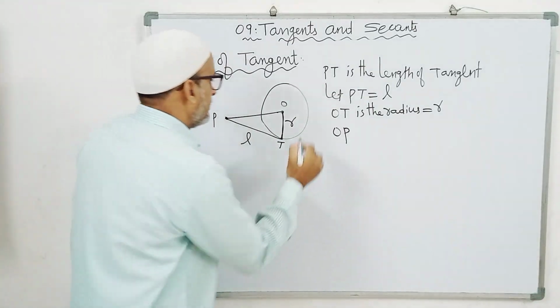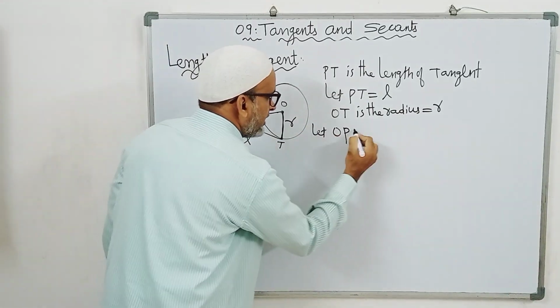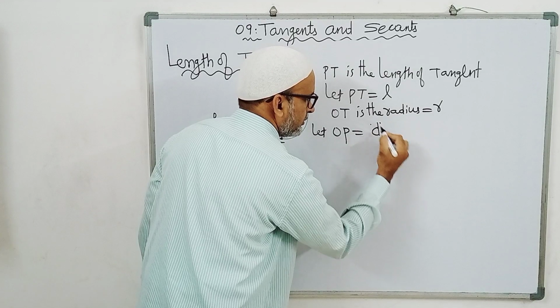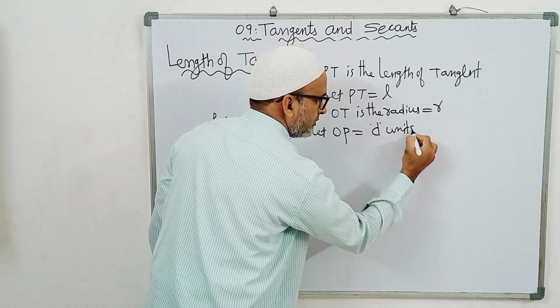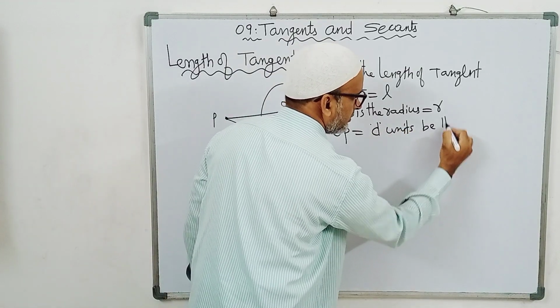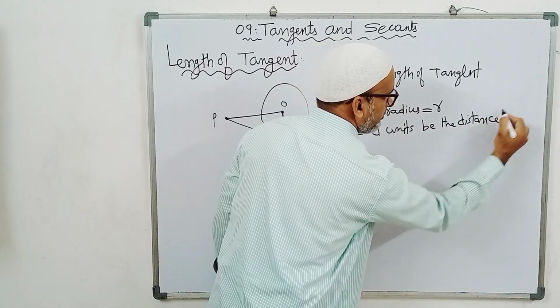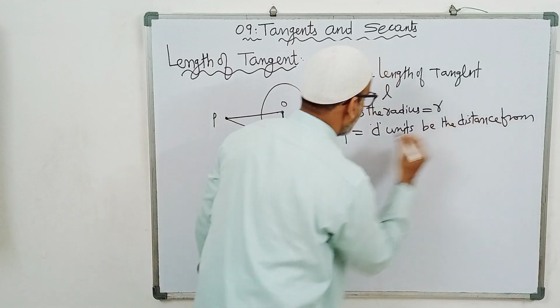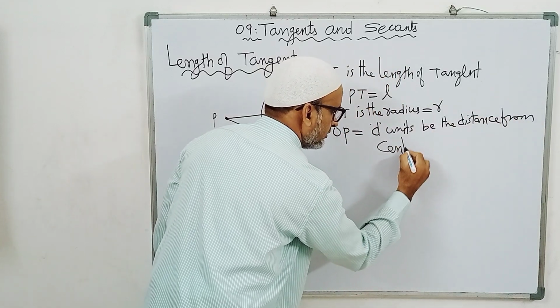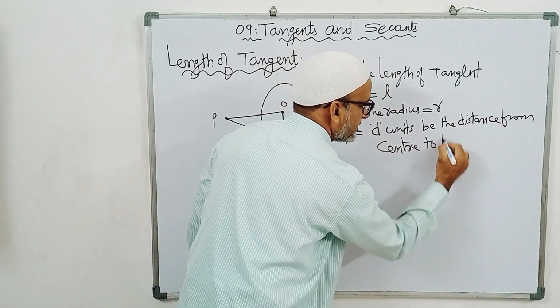Let OP equal D units be the distance from the center to the exterior point.